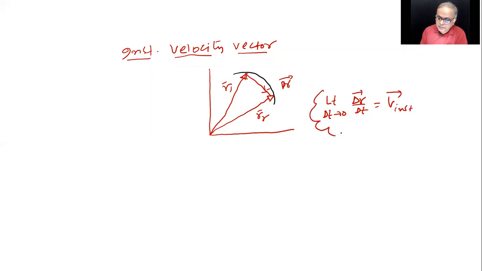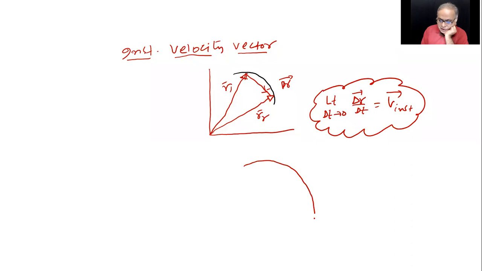This comes from derivatives. And you know, as delta T is tending to 0, what will happen, children? I'll just show it again separately here. This is my T1 equals 0. This is my T2 equals T. This was my delta R. So average velocity was along this.